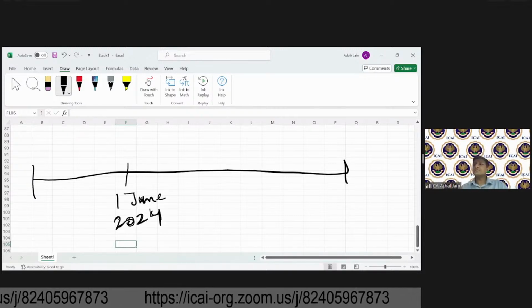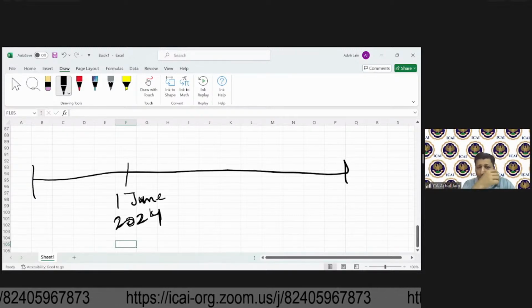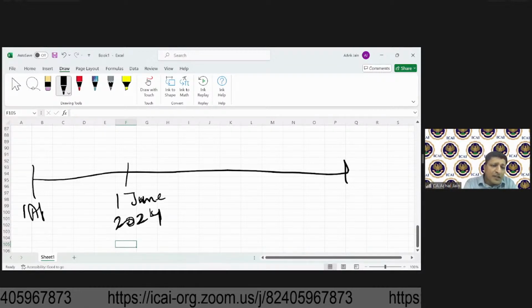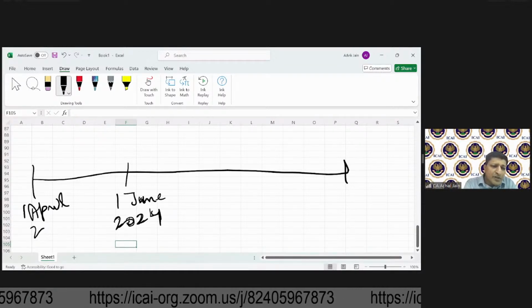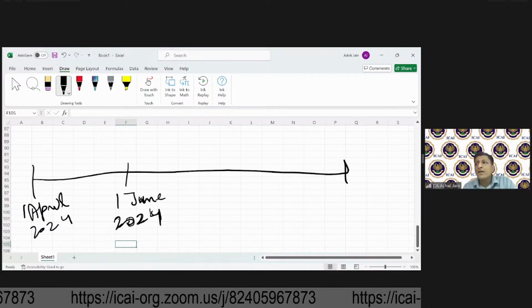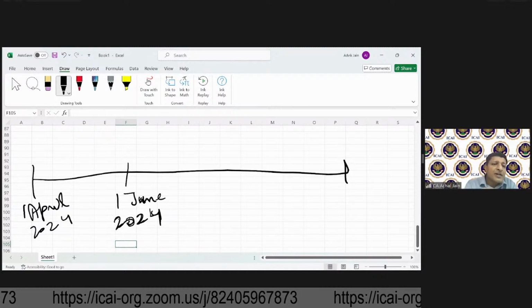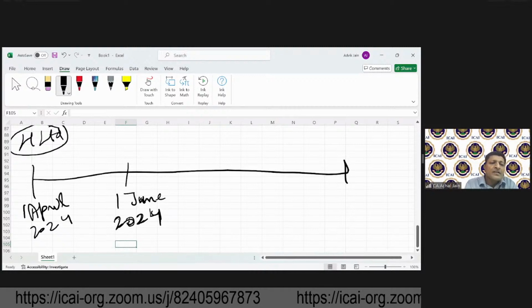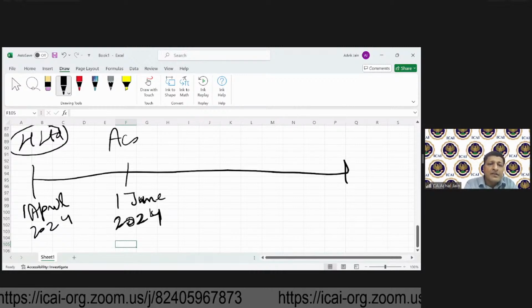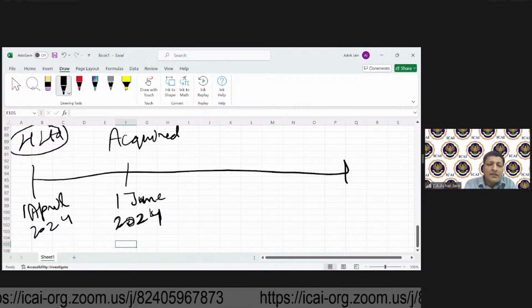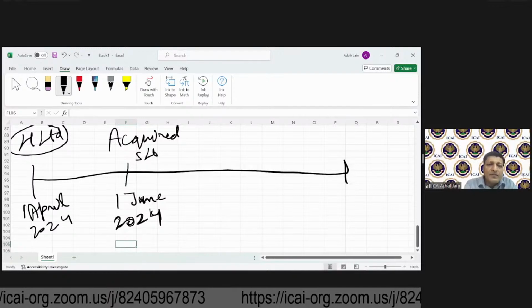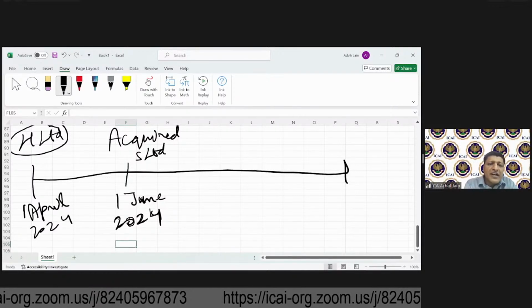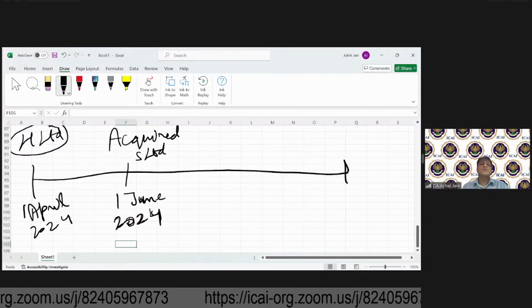Now, this is the beginning of the year, 1st April 2024. Now, H Limited was the company. It acquired S Limited. On which date? 1st June 2024.